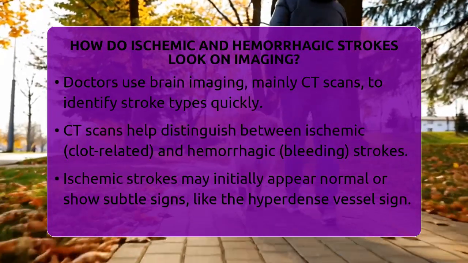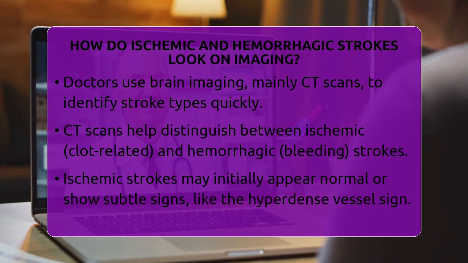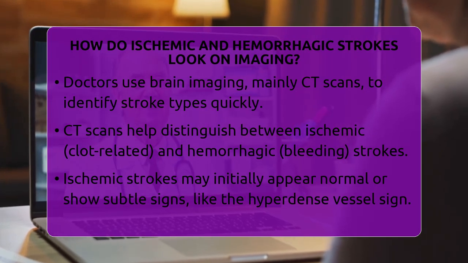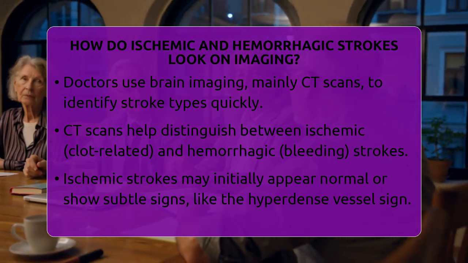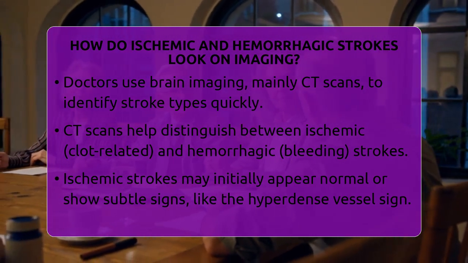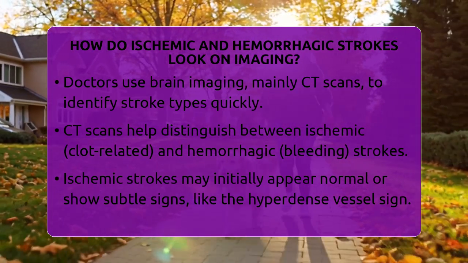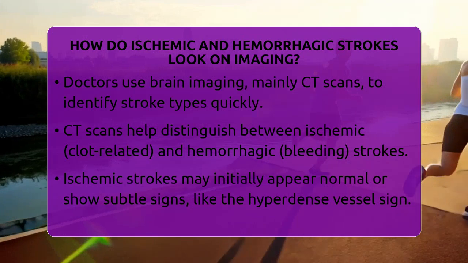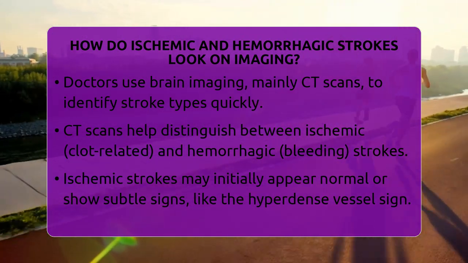How do ischemic and hemorrhagic strokes look on imaging? Imagine trying to spot the difference between two types of brain emergencies just by looking at pictures. That's what doctors do with brain imaging when diagnosing strokes. The most common initial test is a non-contrast computed tomography scan, or CT scan, which helps quickly tell if a stroke is caused by a clot or bleeding.